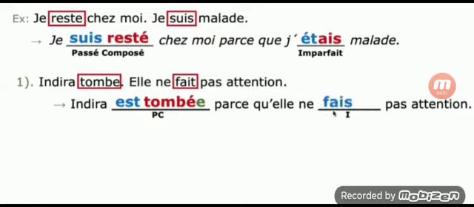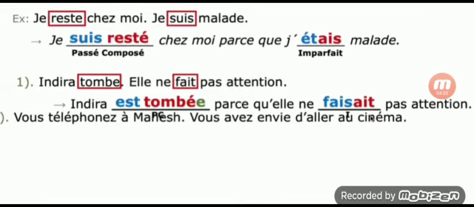Imperfect stem is fais, and ending according to the subject, ait. Like this you must change it. See here, Indra est tombée parce qu'elle ne faisait pas attention. Indra fell down because she was not paying attention.